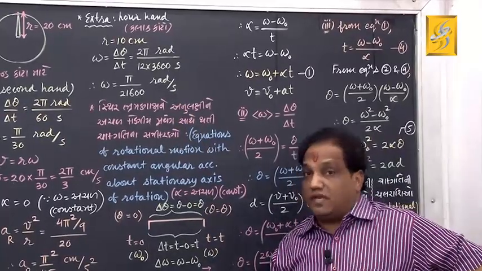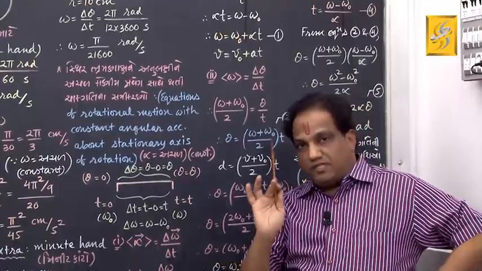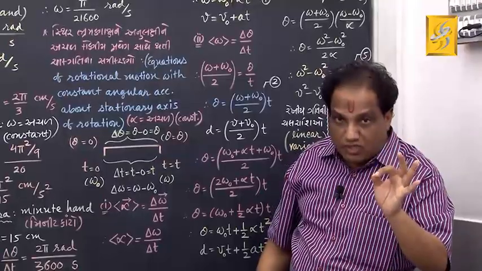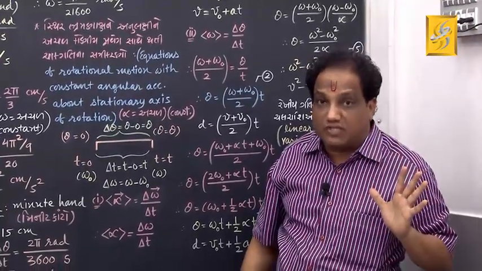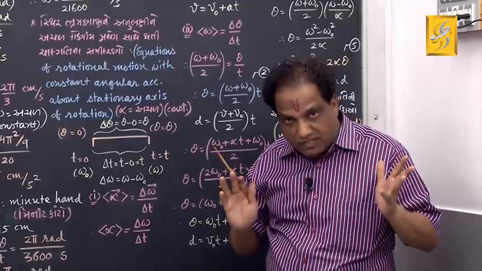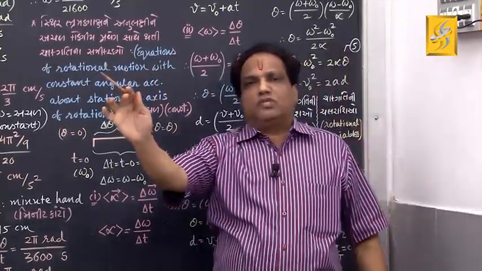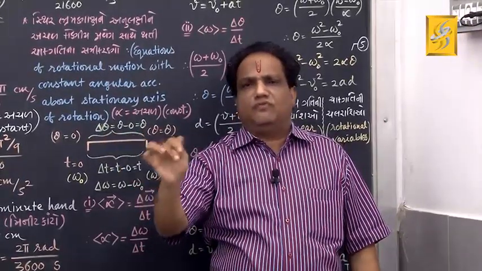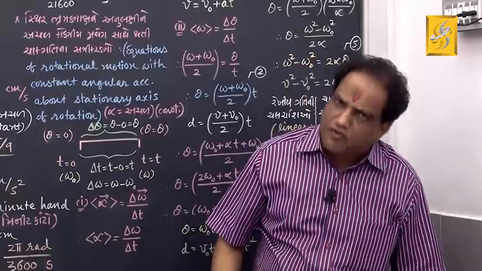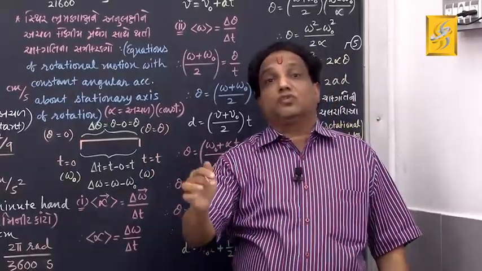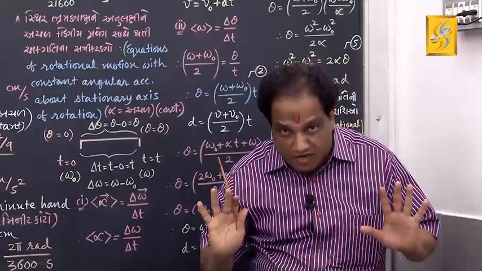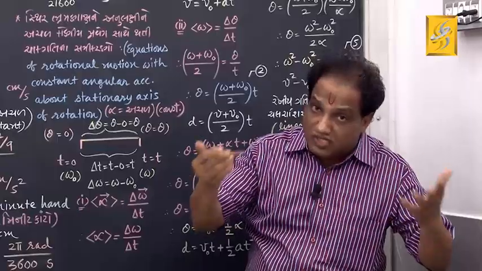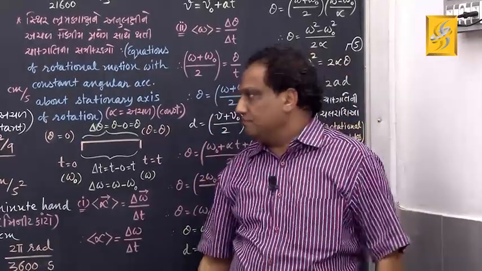Now next theory is very important. Remember in semester 1, you had obtained 3 equations of linear motion performed with constant linear acceleration. Remember those 3 equations? Let me remind you. V equals V0 plus AT. D equals V0t plus 1 by 2 AT square. V square minus V0 square equals 2AD. Remembered? Similar 3 equations today we will obtain for rotational motion. How? I am showing you.